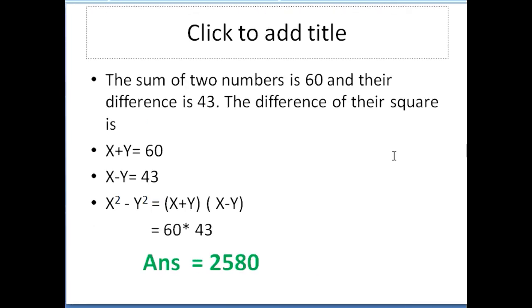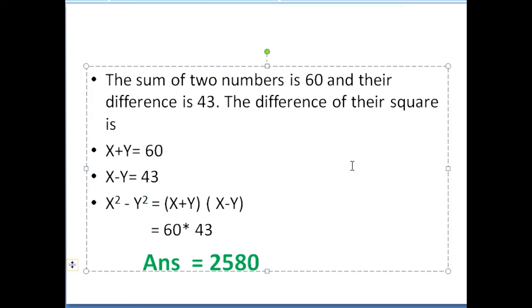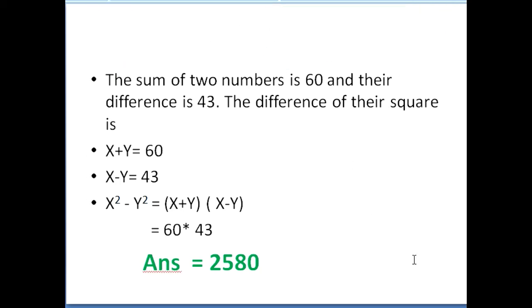Now you see here, the sum of the two numbers is 60 and the difference is 43. You have to find the difference of their squares. Directly you can answer: x plus y is 60 and the difference x minus y is 43. The difference of their squares is x square minus y square. You should know the formula here: x square minus y square is equal to (x plus y)(x minus y). So the answer is 2580.